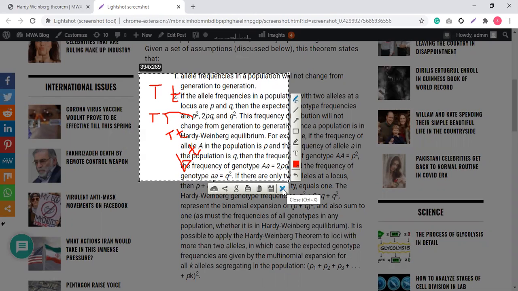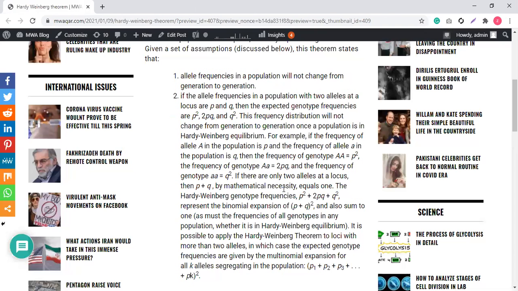Okay, so they're giving the mathematical representation that the expected genotypic frequencies are p square, 2pq and q square. All right, this p square is for homozygous dominant, capital T, this 2pq for heterozygous, and this q square is for homozygous recessive. This frequency distribution will not change from generation to generation once a population is in Hardy-Weinberg equilibrium.